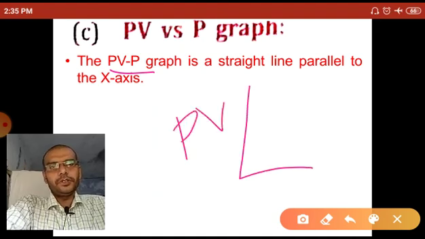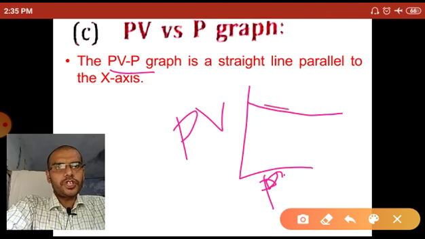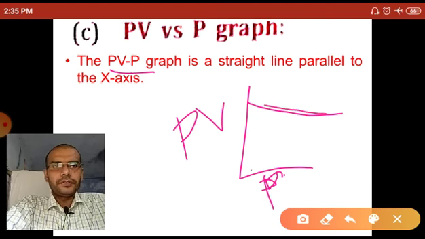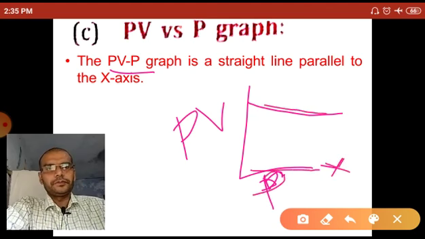So PV versus P, not V but PV versus P. When we draw the graph PV versus P, we get a straight line that is parallel to the x-axis, that means parallel to the P axis.